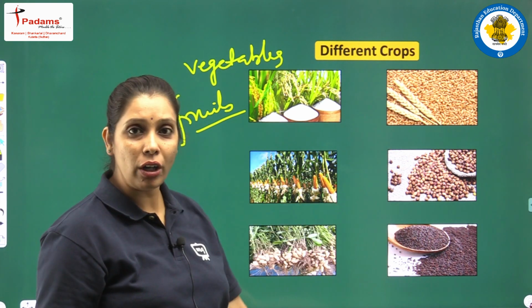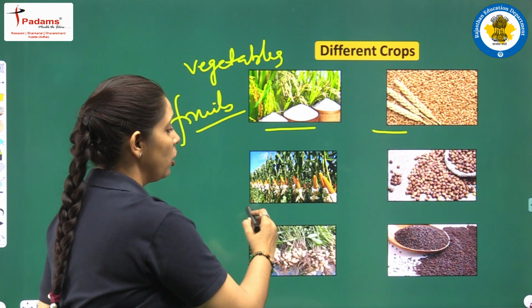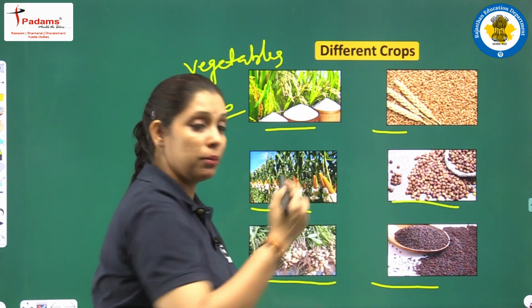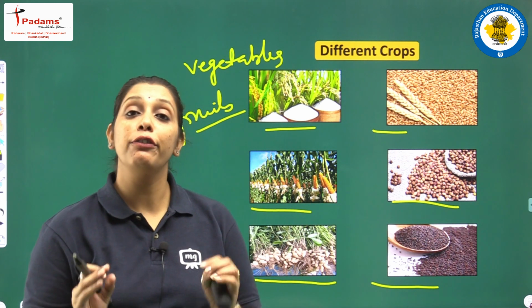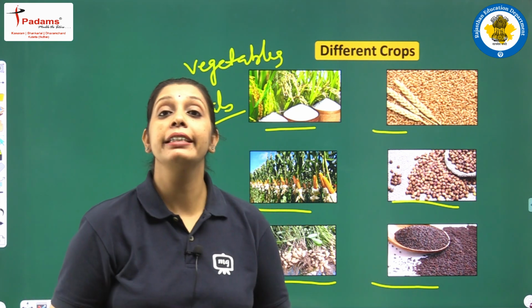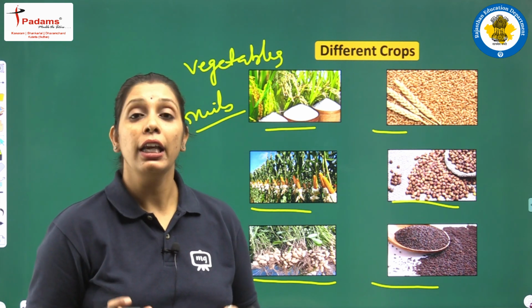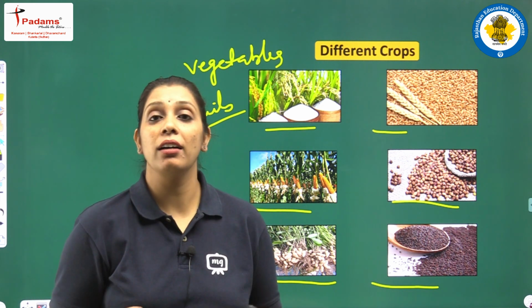You can easily recognize them: rice, wheat, corn, groundnut, mustard, gram. All these crops grow in different seasons. Every crop grows in a different season. And India is a vast country and we have a variety of crops in our system.